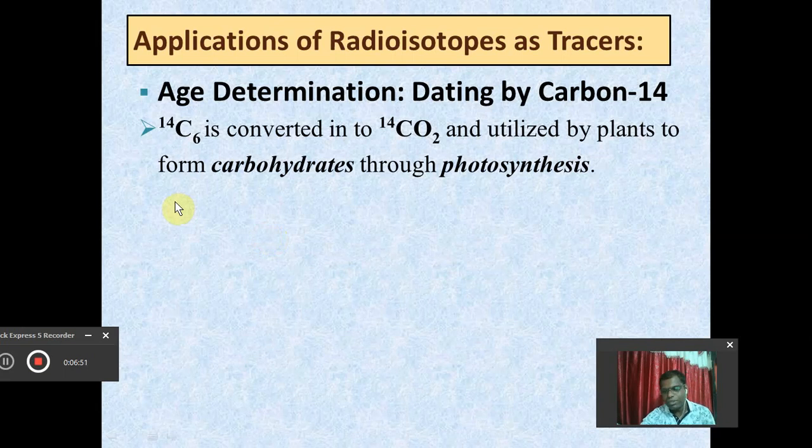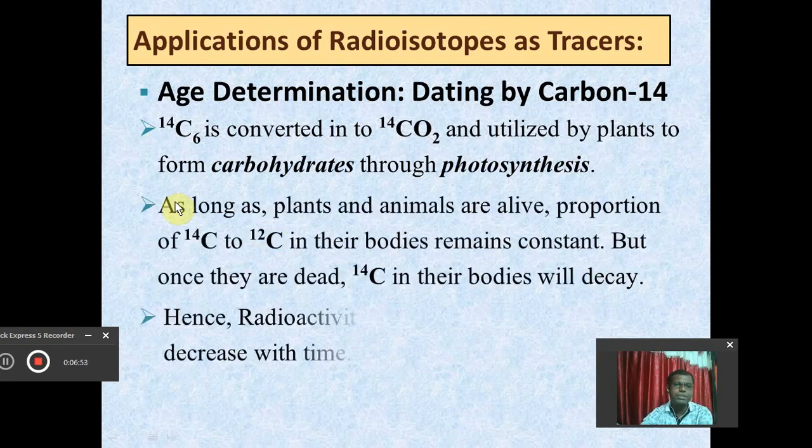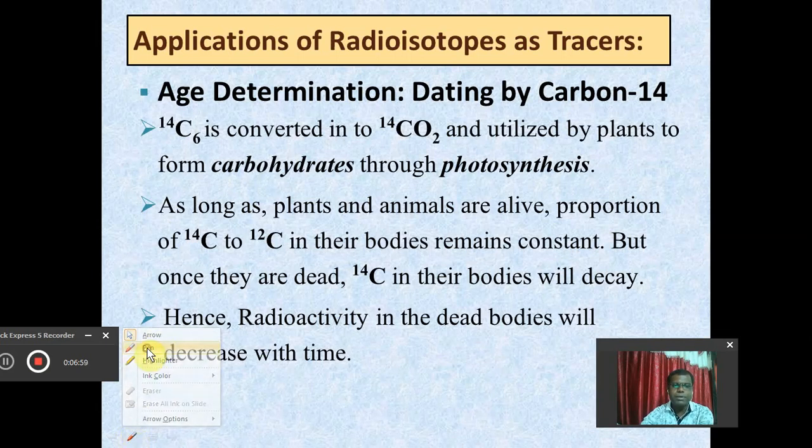So this C14 which is present in the atmosphere, it gets converted into carbon dioxide. This is a radioisotope. Once it gets converted into carbon dioxide in the atmosphere, definitely this carbon dioxide will be utilized by the plants for the process of photosynthesis to form carbohydrate.